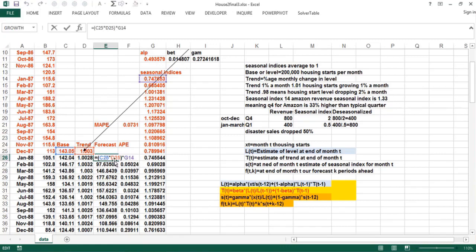Okay, so the forecast, using this last formula here, you simply take last month's base times last month's trend, and then since it's a January, you go back 12 months and you would knock that forecast down because January is a bad month for sales. That gives you the January sales right there. Okay.